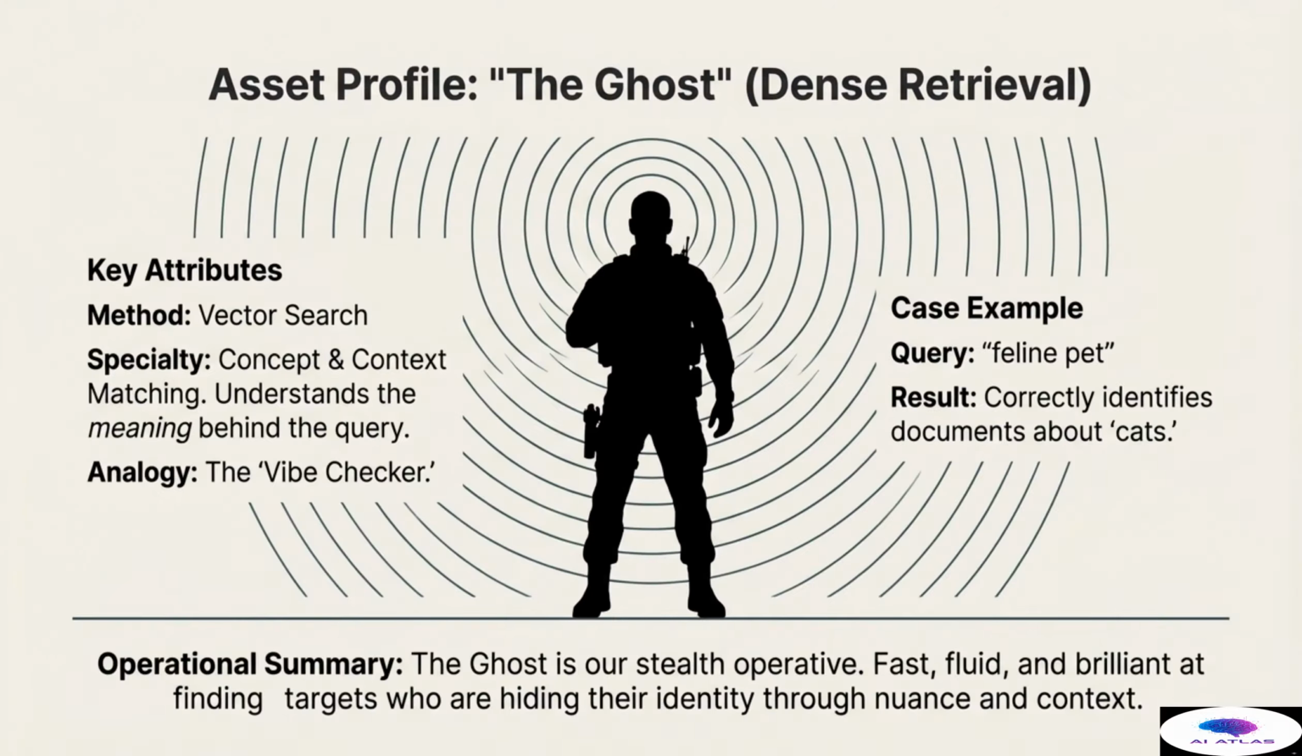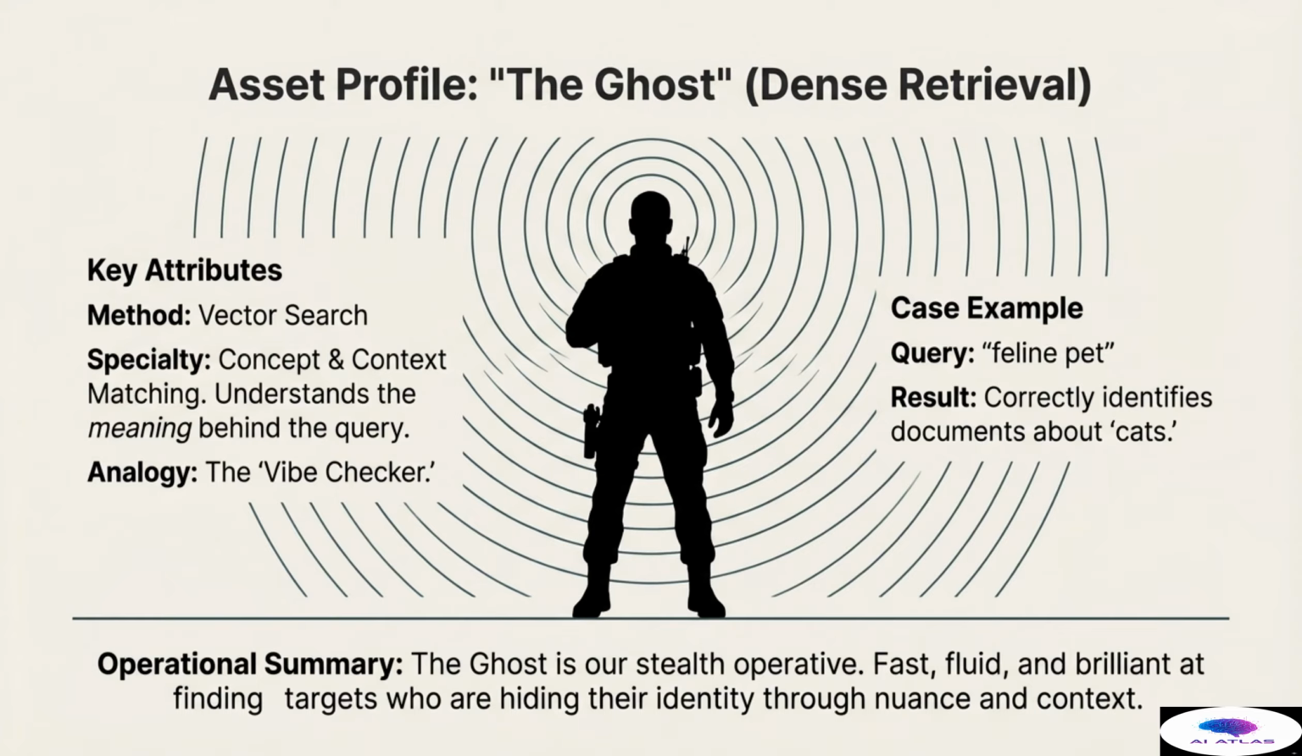We begin with our first specialized operative, the ghost, who represents dense retrieval. The ghost's primary method is vector search. This asset's specialty is concept and context matching. It understands the meaning behind the query, not just the words used. We refer to the ghost as the vibe checker because it assesses the underlying semantic relevance of the data.